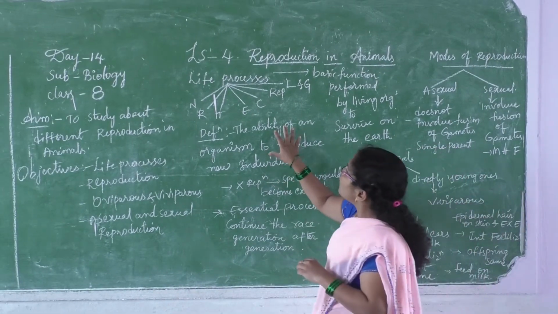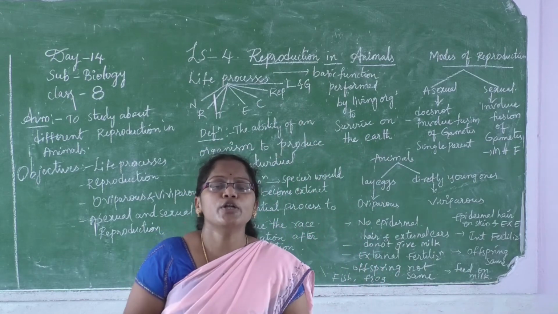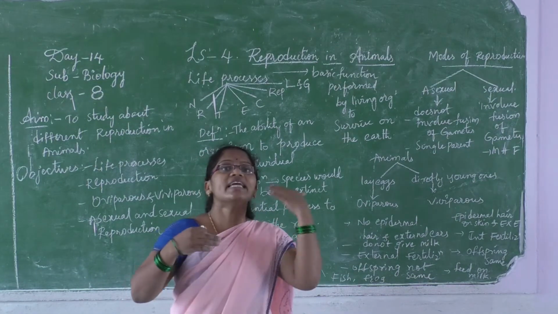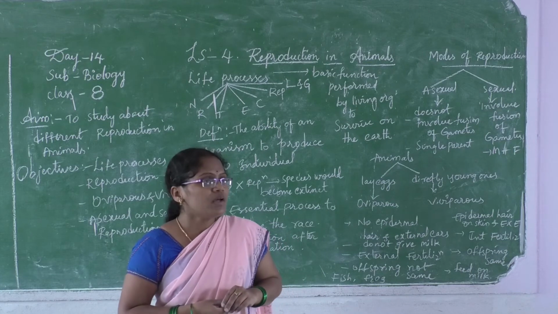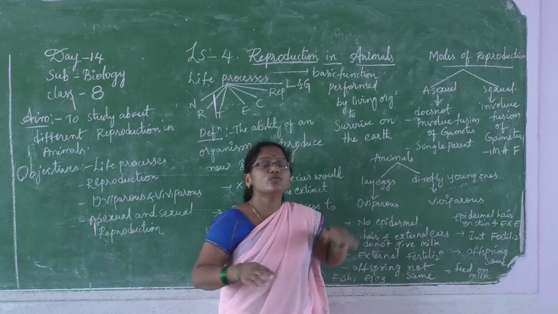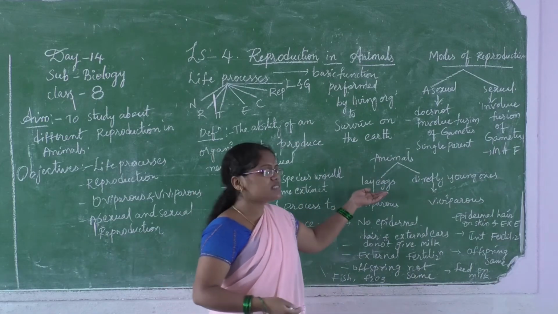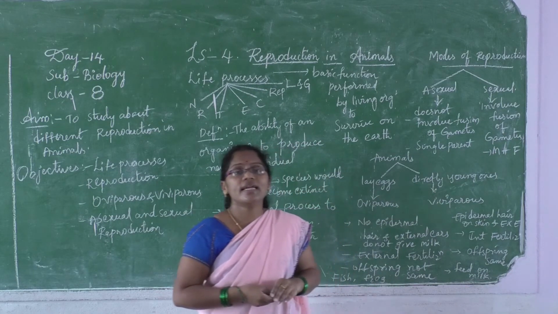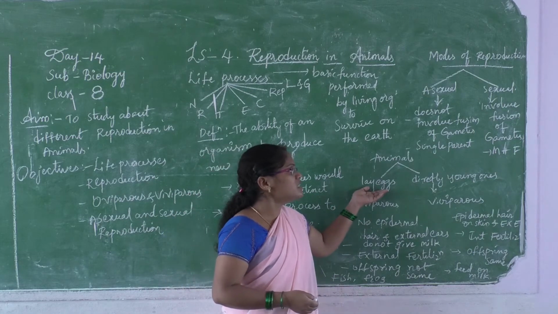Right. Now, in animals, how can new individuals be produced? For example, how can a cat give its young one, how can a dog give its young one? It is by two ways. The animals give their young ones by laying eggs, or directly giving birth to young ones.